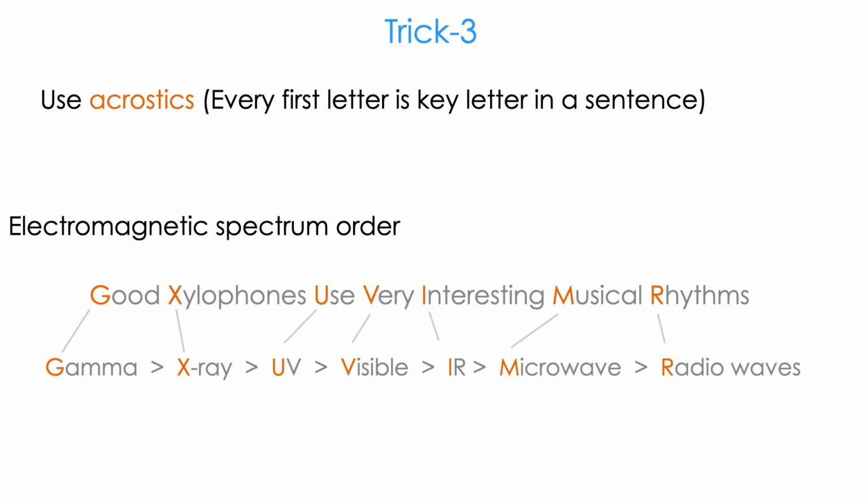But if you use acrostics, convert it into a sentence like: good xylophones use very interesting musical rhythms. The first letter of each word is key. G stands for gamma, X stands for X-ray, and so on and so forth. So this way you can memorize any order of things.